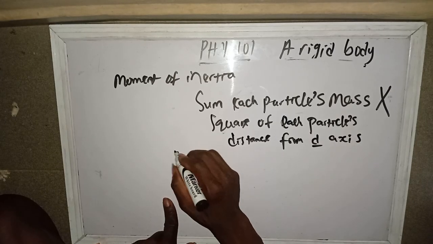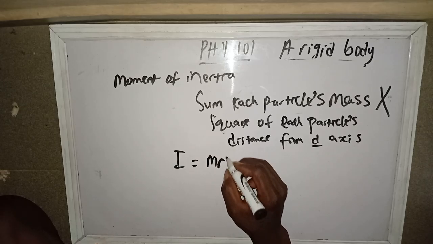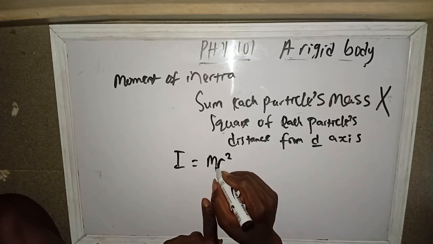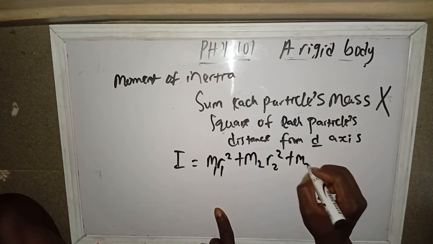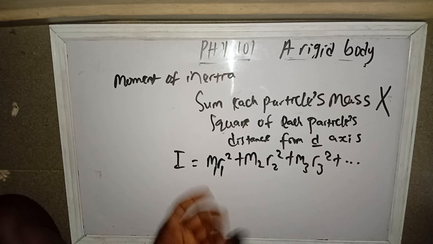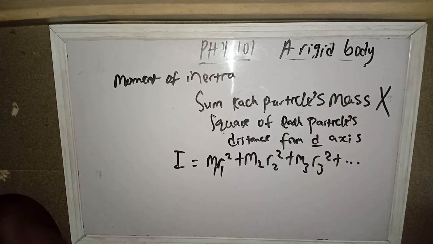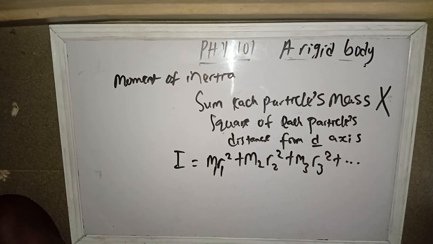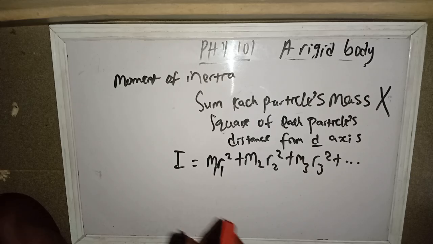So in a nutshell, you can say moment of inertia equals mass times r squared. But because we have multiple particles inside that body, it is m1 r1 squared plus m2 r2 squared plus m3 r3 squared plus dot dot dot, as the case may be. So it is the summation of the square of each particle's distance from the axis times its mass. Do we get that now?